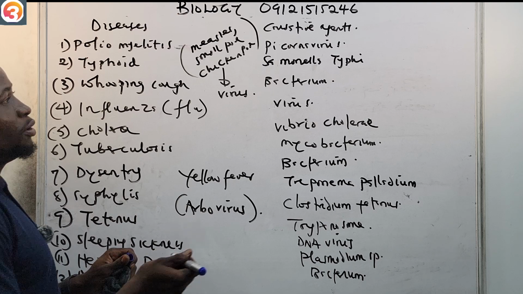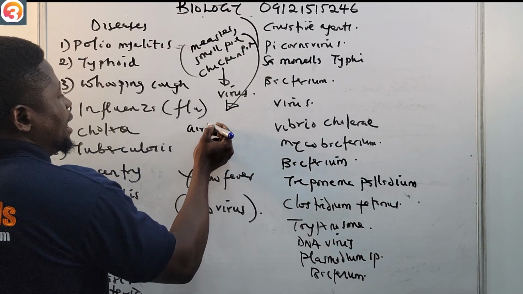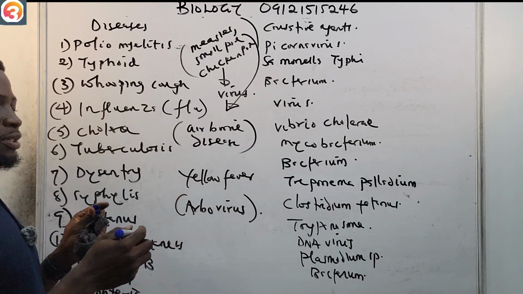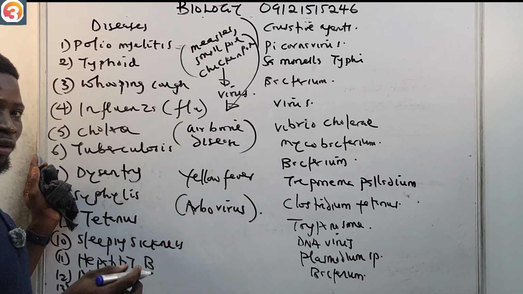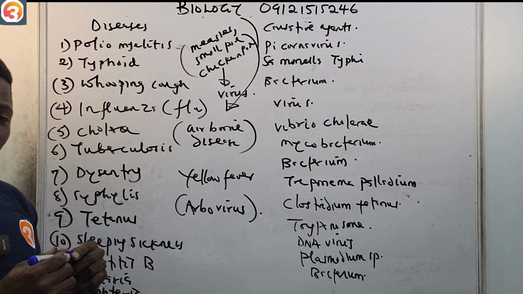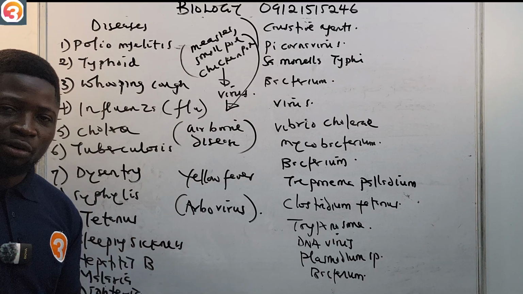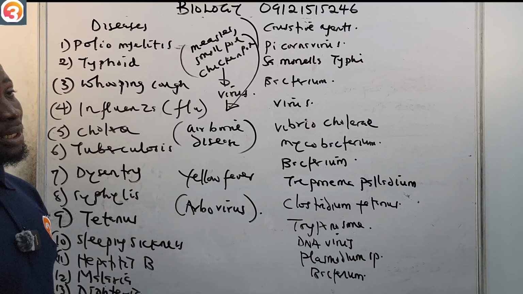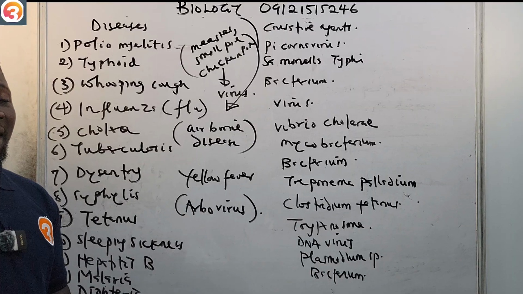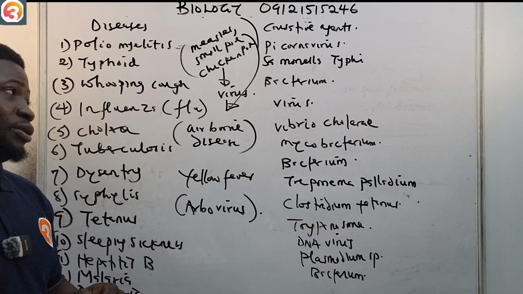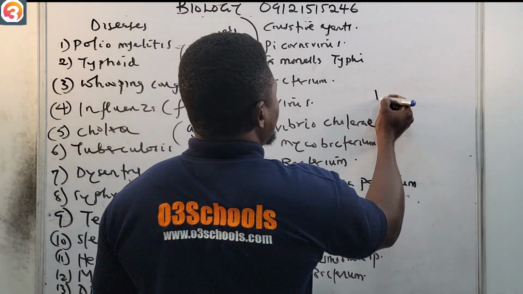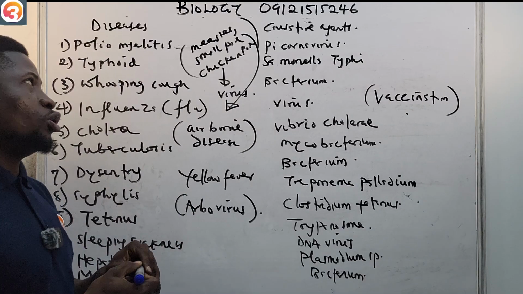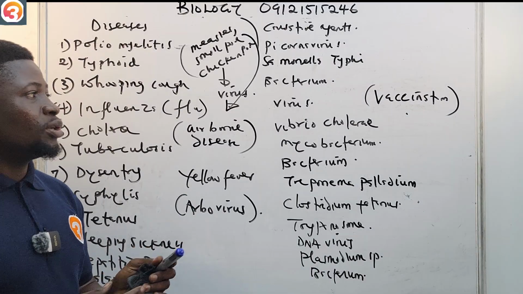Also, please note that smallpox is an airborne disease, so it cannot be controlled using antibiotics, but by vaccination. That's why you see the government shouting, go for vaccination for smallpox. Please take note, it's very important. Smallpox is an airborne disease and so cannot be treated or curtailed using antibiotics. Instead, you take vaccination. So quickly, let us look at disease vectors.